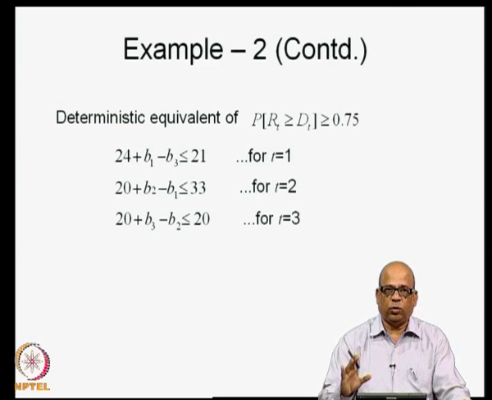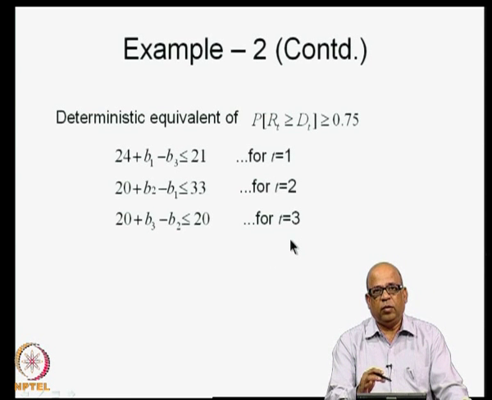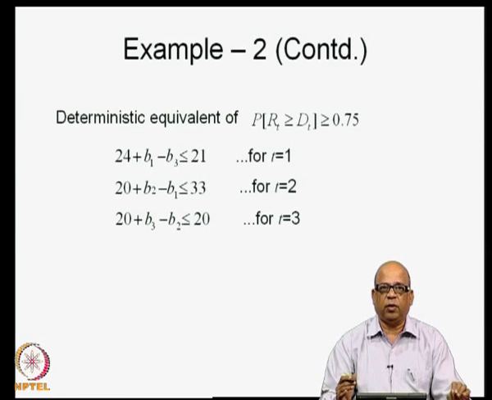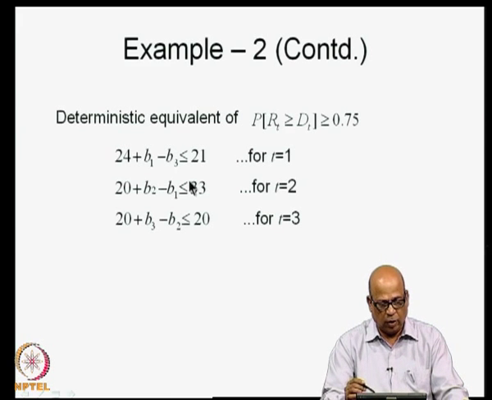So, this is a general procedure, and that is how we obtained all these deterministic equivalents, and then you also put in the data that is given to you and write them in terms of numerical values.